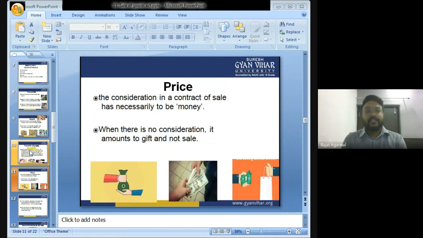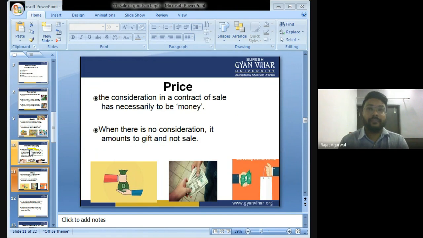Price. The consideration in a contract of sale has necessarily to be money. When there is no consideration, it amounts to gift, not sale. Children, in a contract of sale it says that it is compulsory that there should be some price. There should, and the price necessarily has to be money.